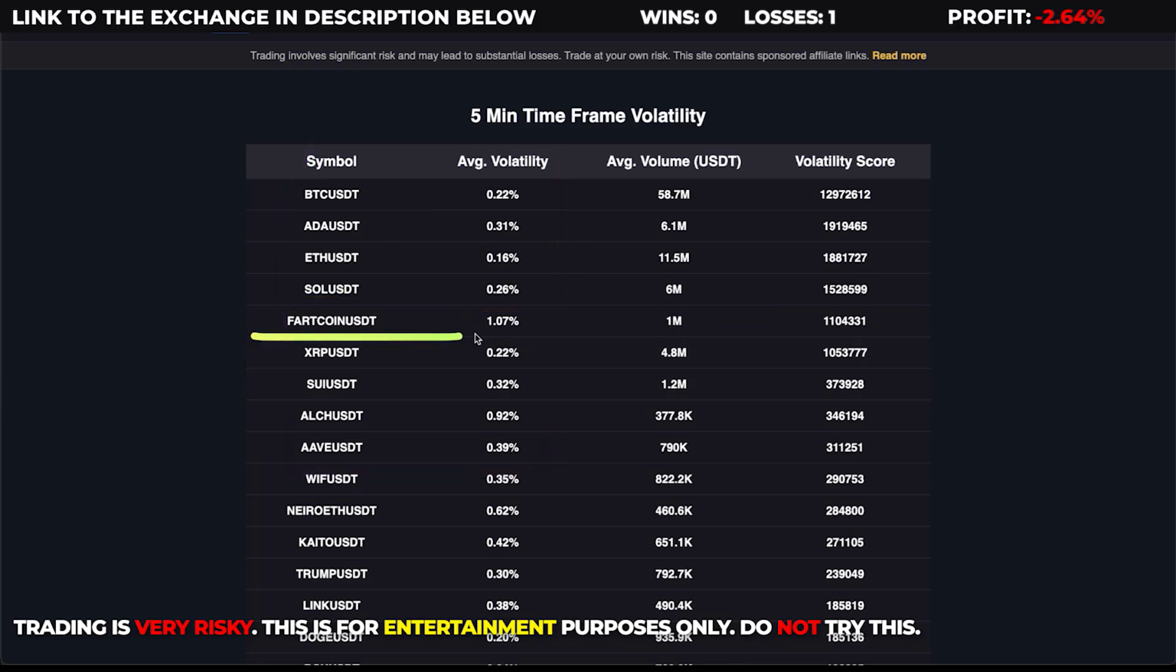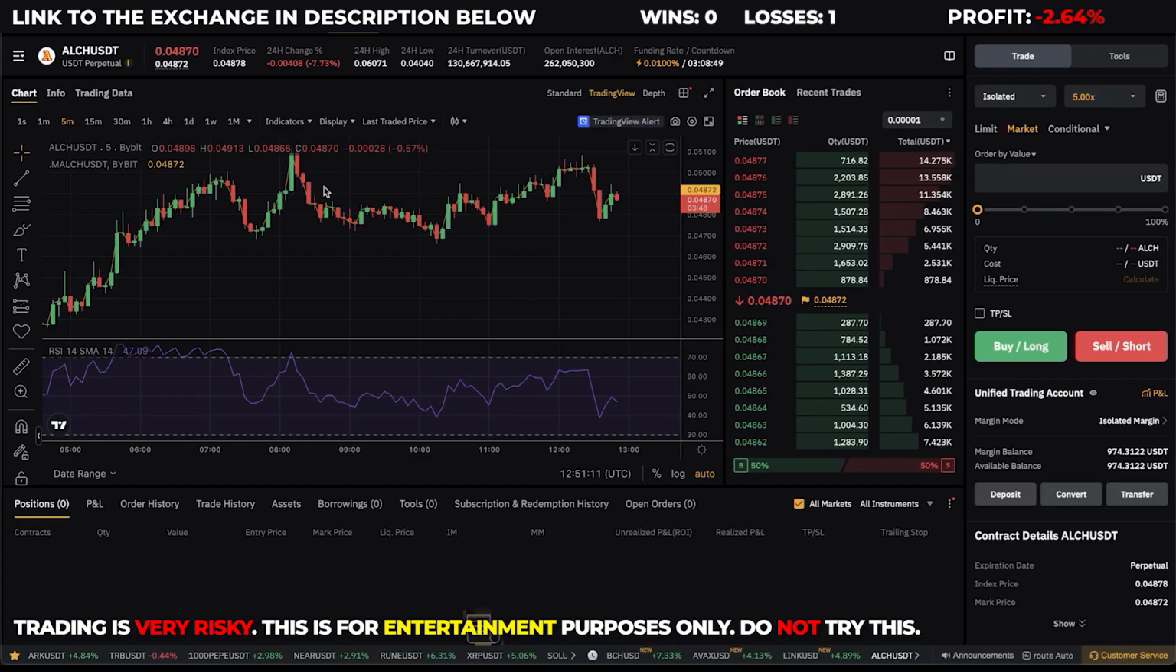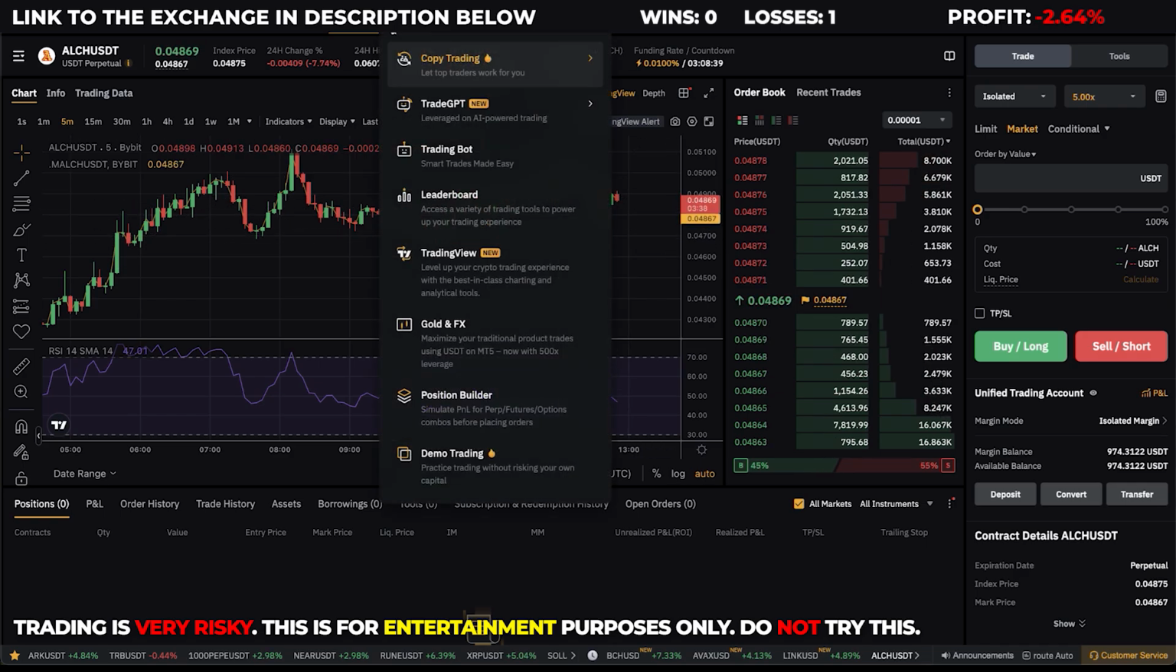But I refuse to trade this coin, guys. But ALCH could be an option here. So let's have a look at ALCH. But this price action looks very choppy, and I think this price will go further down, but maybe it will pump a little bit first right here. So I'll check back on this coin in a moment.